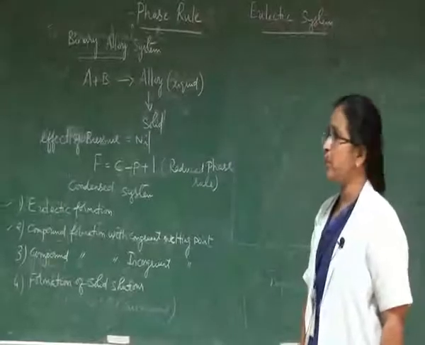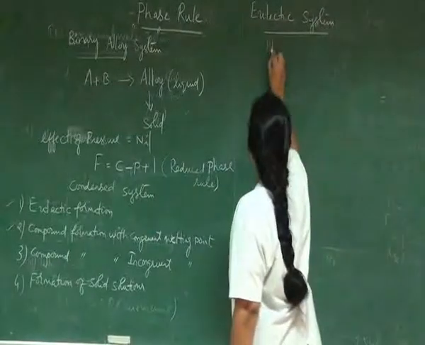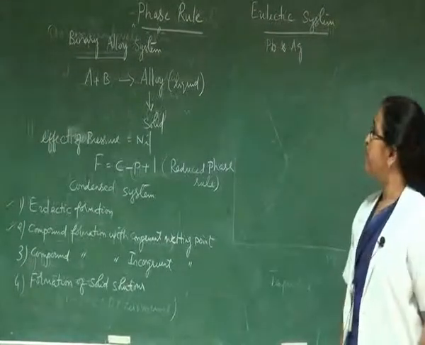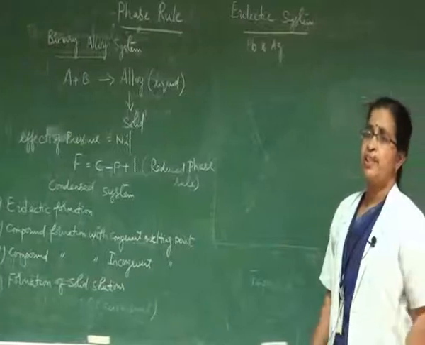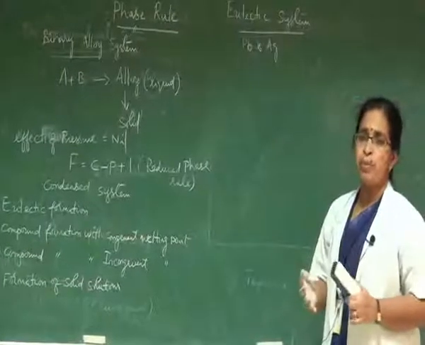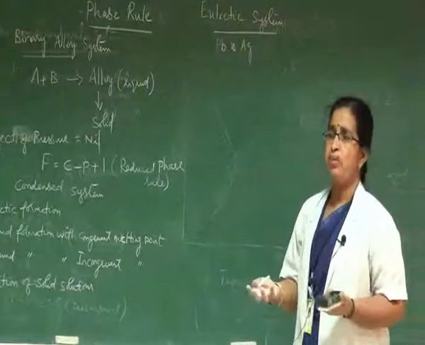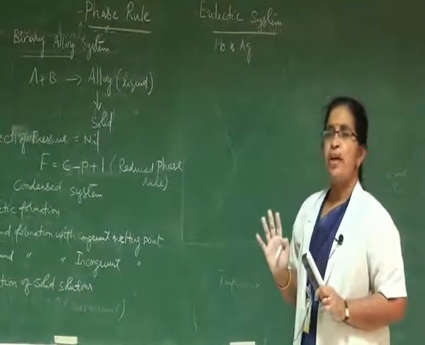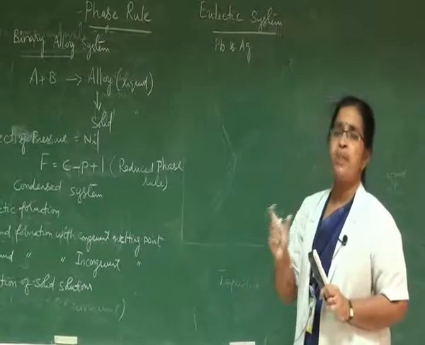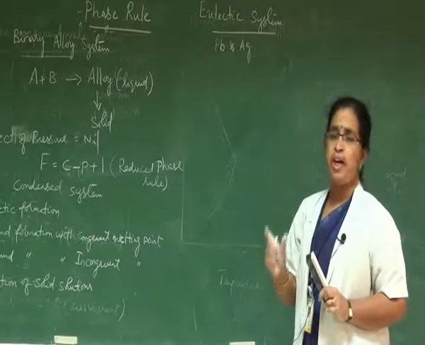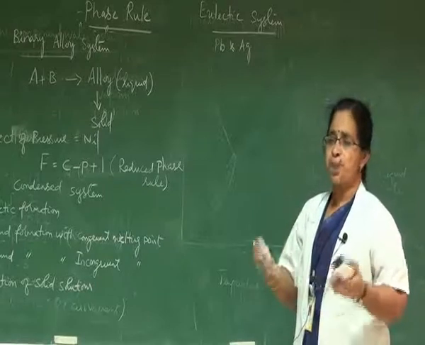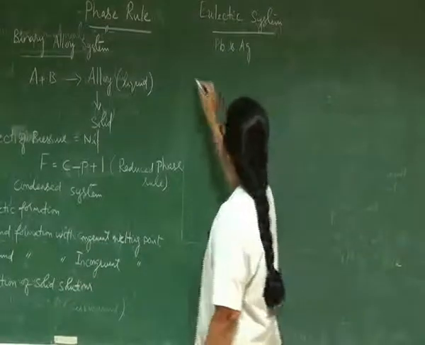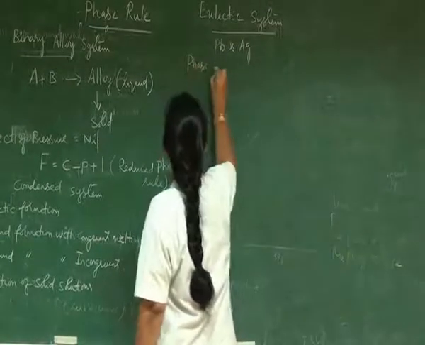The best example for this eutectic system is lead and silver. When these two metals, lead and silver, are mixed in proper proportion, they may be miscible completely in the liquid state but not in the solid phase. However, the actual percentage of these two metals, and under what conditions of temperature and pressure they can be joined, can be clearly understood with the help of the phase diagram.